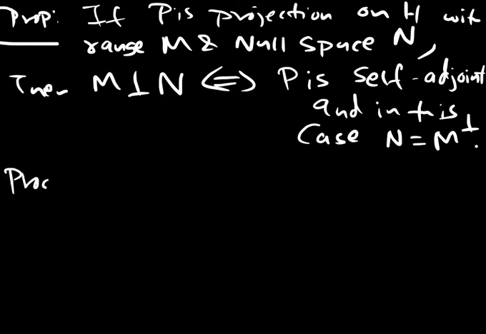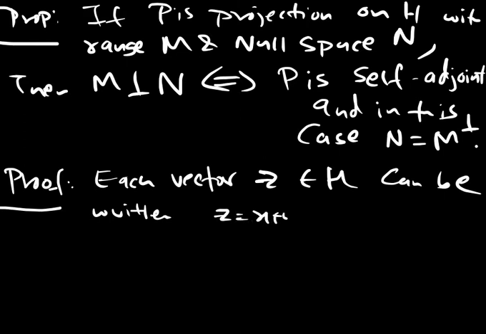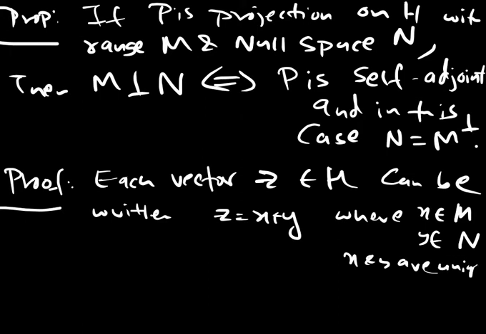Proof. Each vector z belonging to H can be written as z is equal to x plus y, where x belongs to M and y belongs to N, where M is the image space and N is the null space, and x and y are unique. This is important.